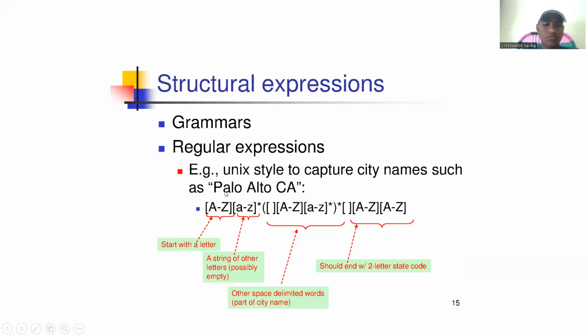Here there is a capital P, then small letters, a space, then capital A and small letters, a space, then capital C, capital A. How will we represent these in expressions? First the capital P is represented as capital A to Z. Then the small letters are represented as small a to z, followed by a star. Next is a space, represented in brackets, then capital A to Z and small a to z, then again a space, and capital C and capital A, each represented by capital A to Z.